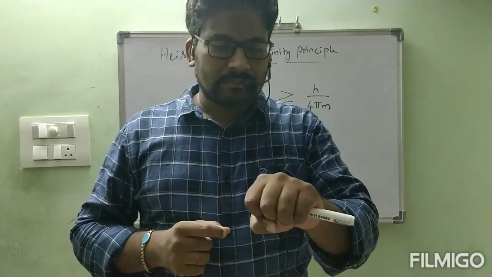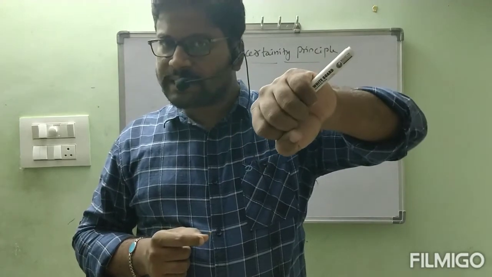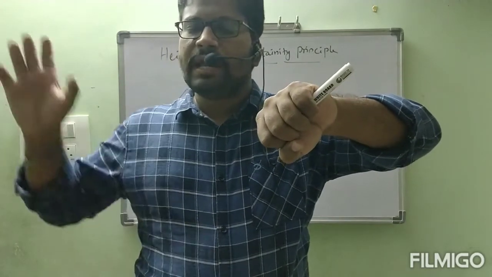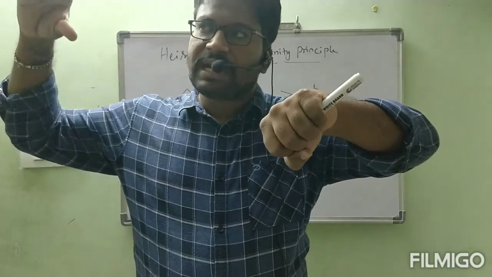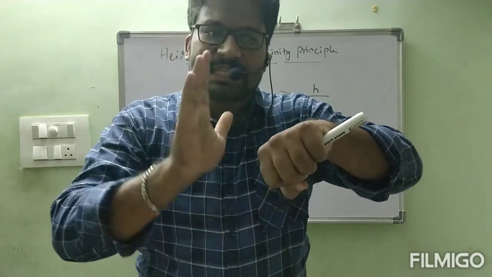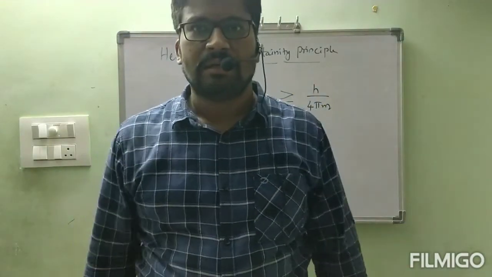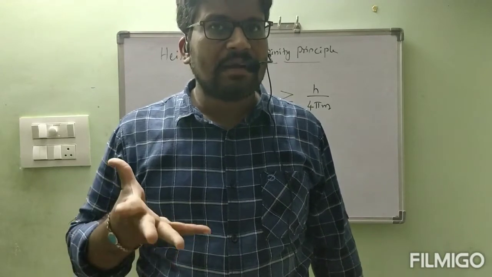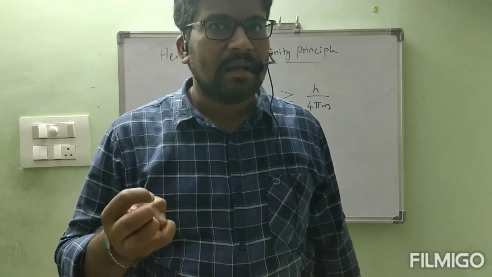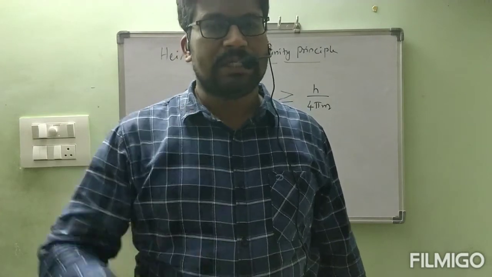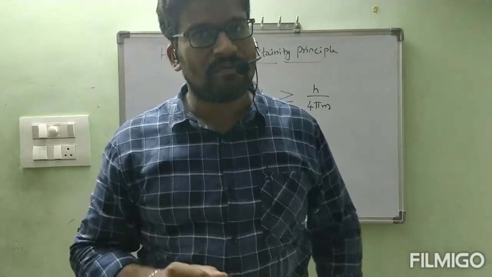If you are not able to see the electron clearly, we cannot find the position. Correct or not? So, the electron is here. If you want to find the position exactly, then we need light with high energy. Then if that light falls on this electron, this light energy is going to be absorbed by the electron and its velocity increases. If that velocity increases, we cannot find the accurate value of velocity at the time of finding the position. So, if you are able to find the position, velocity we are not able to find.